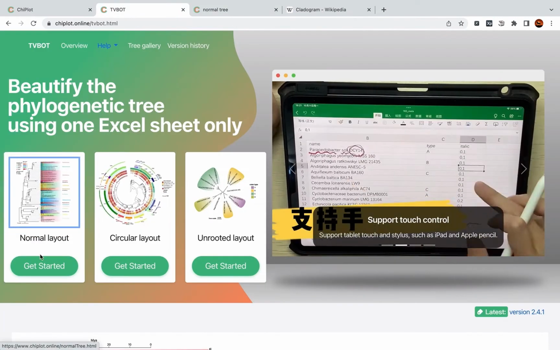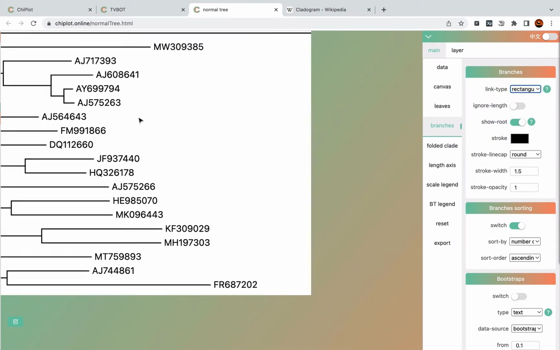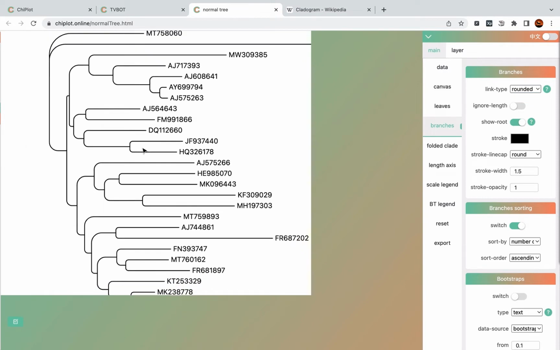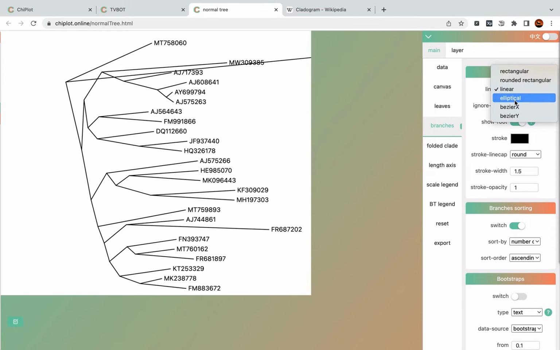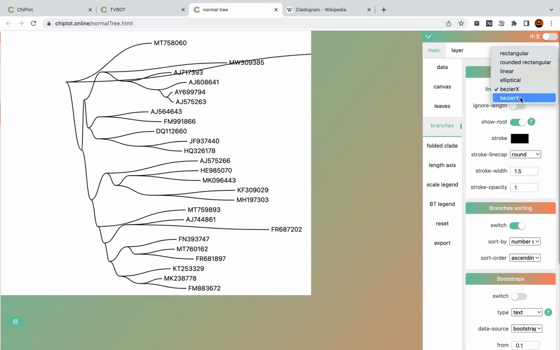For rectangular layout, there are 6 link types. The first one is the normal one, rectangular. You can choose other types like rounded, and the corner of the rectangle will be rounded. And the next one is linear, elliptical, and B0x, B0y.